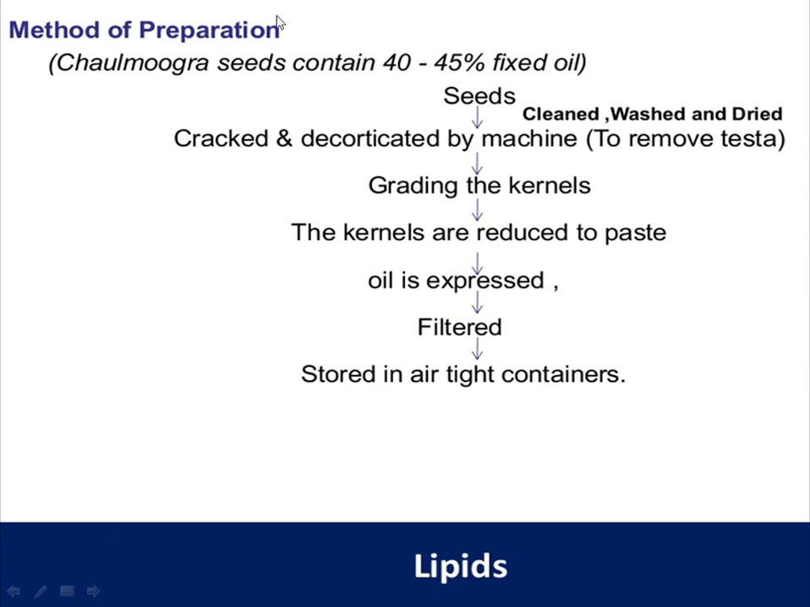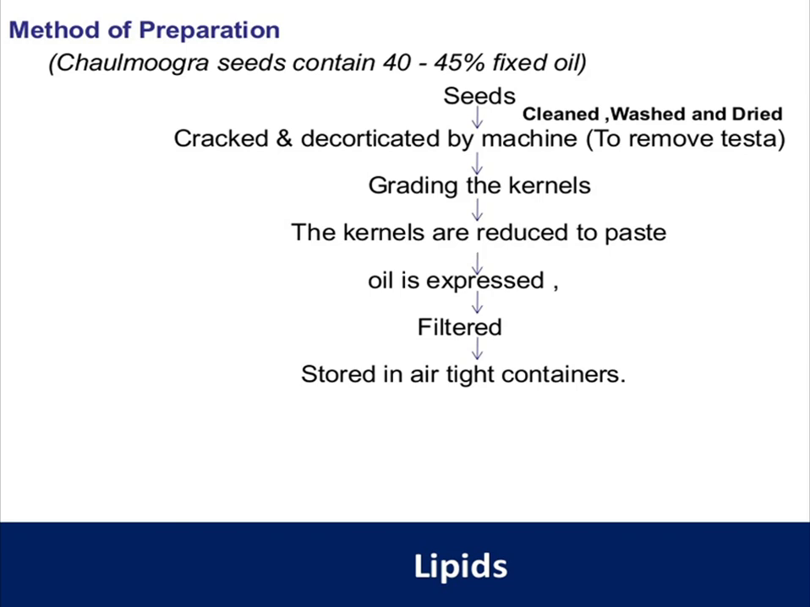So from the seeds we are going to extract the oil. The seeds are first cleaned, washed and dried. The seed coat is cracked and decorticated by machine to remove the testa. After removing the testa, the inner whitish kernels are graded, and as per the grading, these kernels are selected for the extraction of chaulmoogra oil.